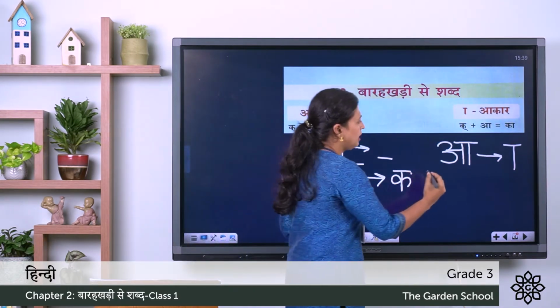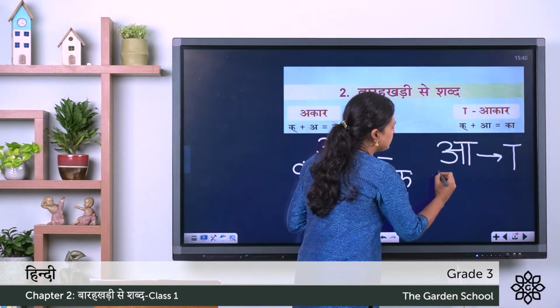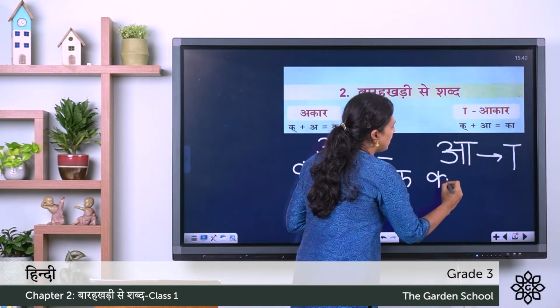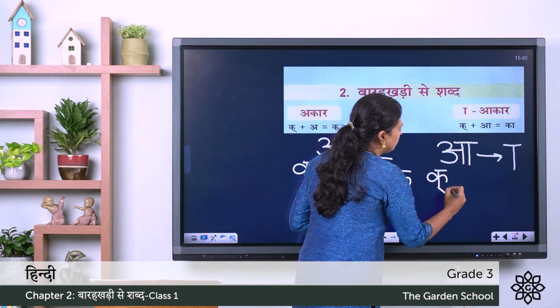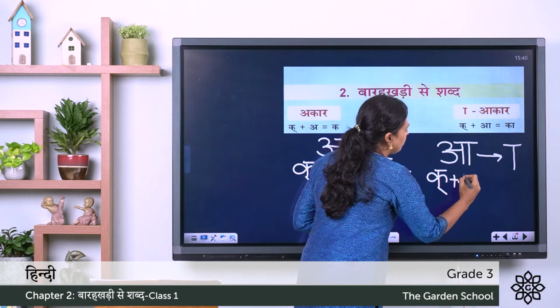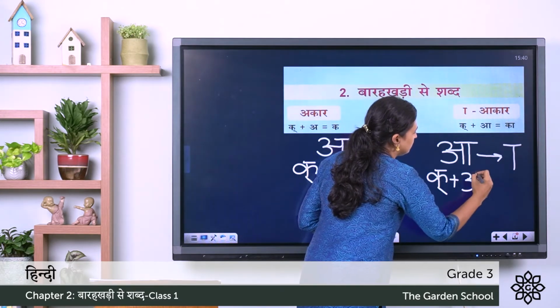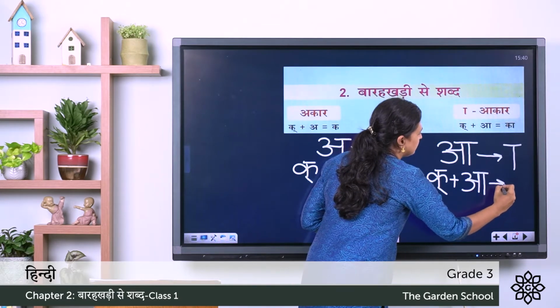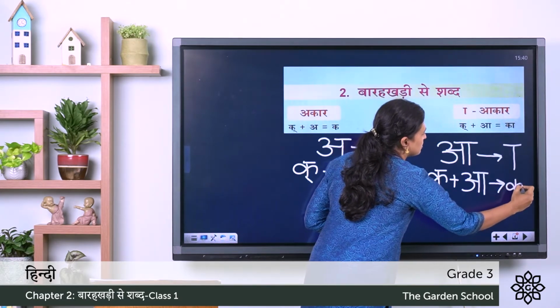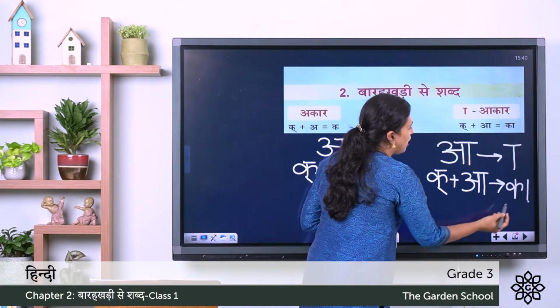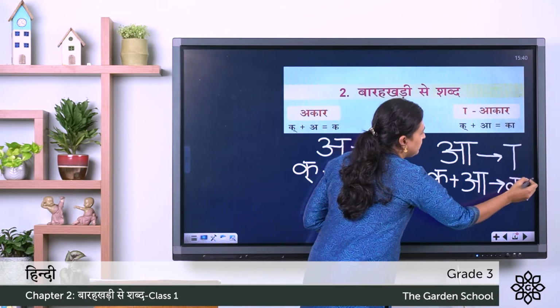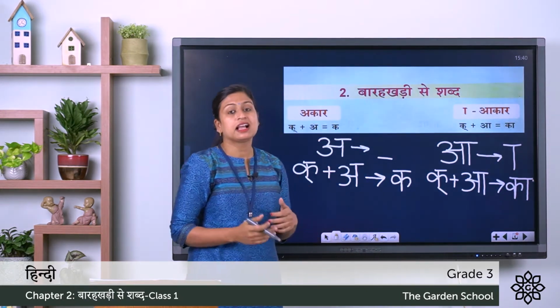Next letter is A, and here we are taking a consonant, that is Ka, Hal symbol. Now here we are using the A symbol and we get Ka.